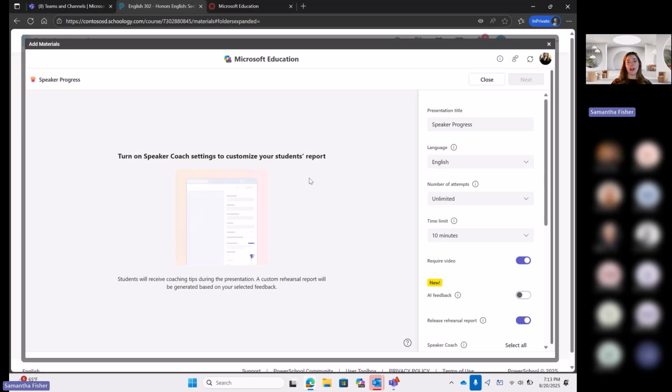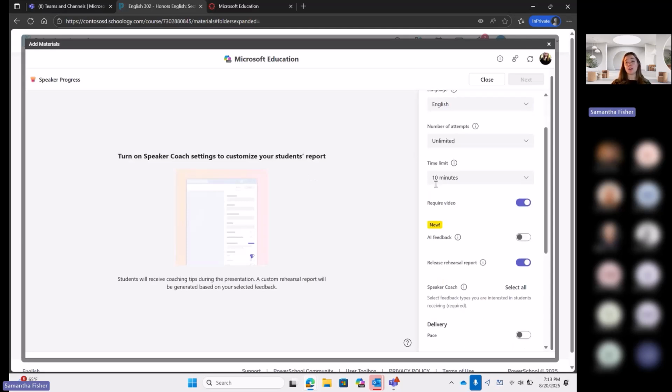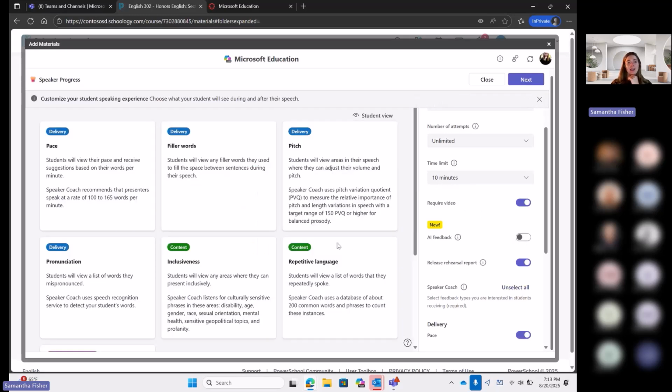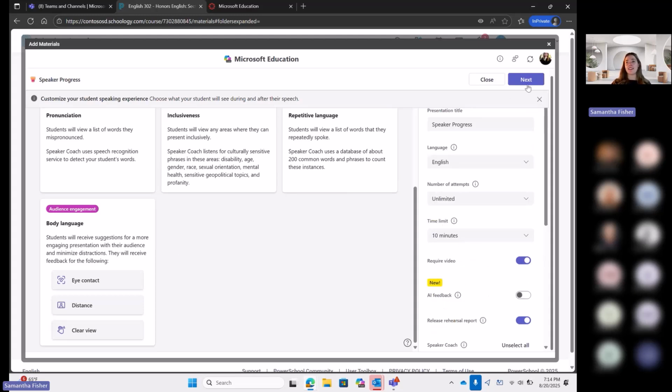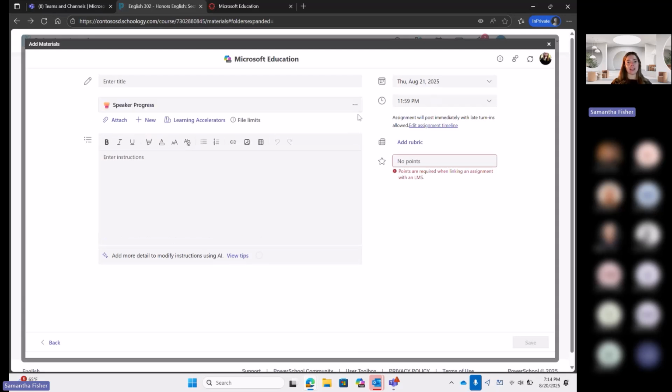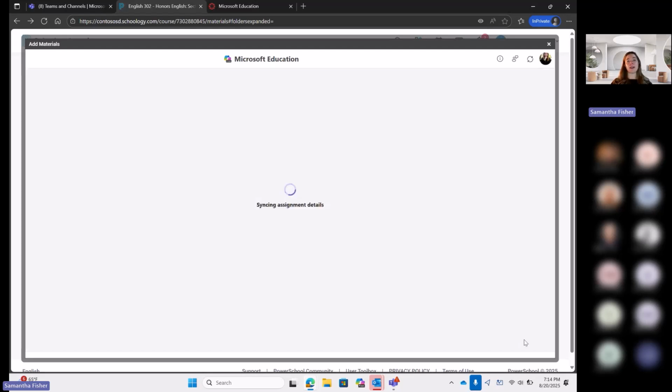All right, awesome. So now, just like I was in Teams, I would have the opportunity to create a speaker progress assignment here. So I can select speaker coach items. So I'm turning on all of these awesome things that I want Speaker Coach to track, including the pace, the filler words, the pitch, the body language. I can turn on AI feedback even and set all sorts of things. And then when I select next, I'm going to call this speech number 3. I can give instructions. I can give it points. And I can go ahead and save this, and this will now show up in my Schoology class.